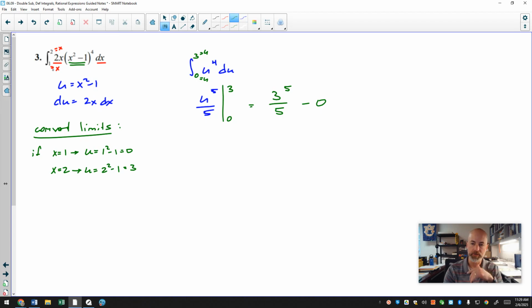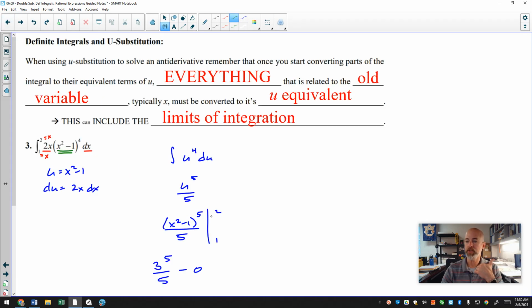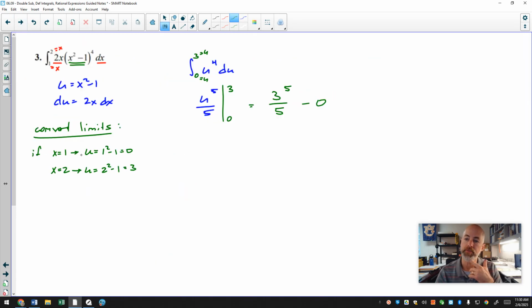Either way you solve this, you will have to plug in 1 and 2 to the expression x squared minus 1. The question is, when do you want to do it? I prefer to do it at the very beginning and get it out of the way so I don't accidentally plug 1 and 2 in for my u values. You do have the option of waiting to plug 1 and 2 in at the end, but again, you have that potential mistake where you may accidentally plug them in for the wrong value. So I personally prefer to go ahead and convert my limits right at the beginning so that I can just go ahead and finish in terms of u and never have to worry about x's again.